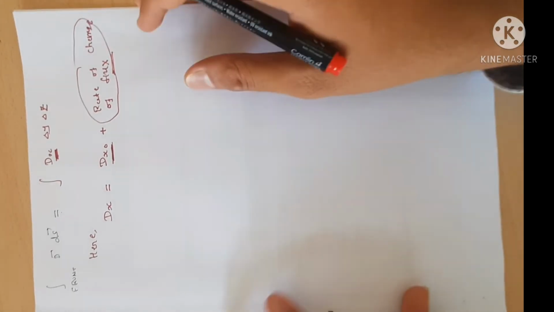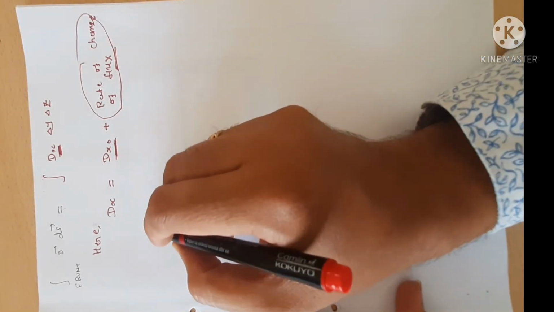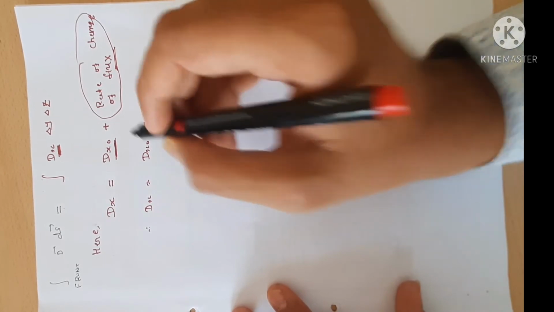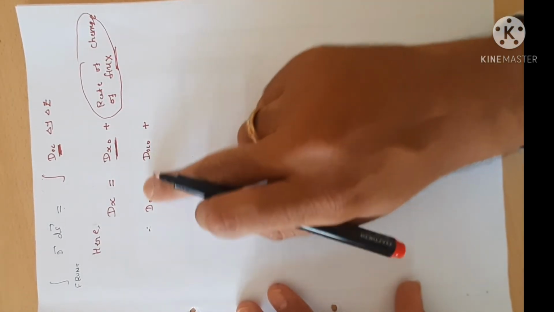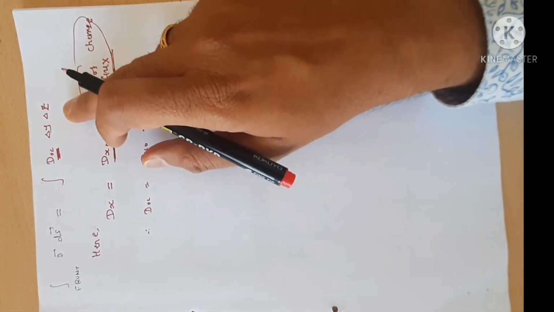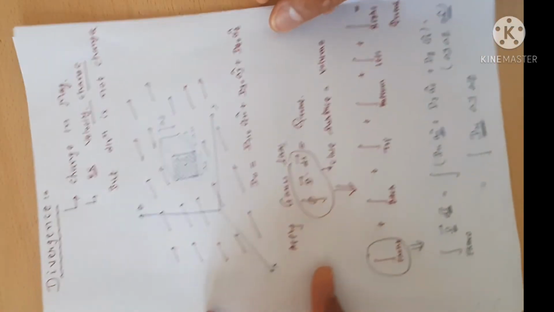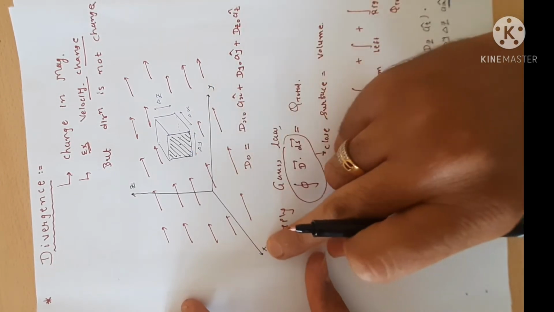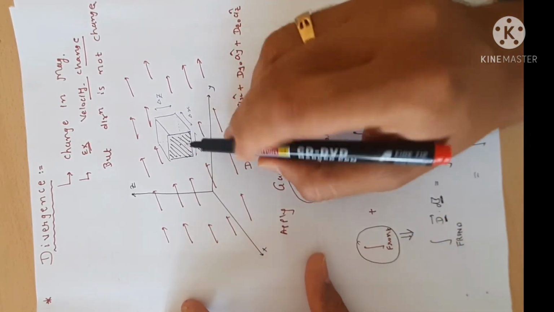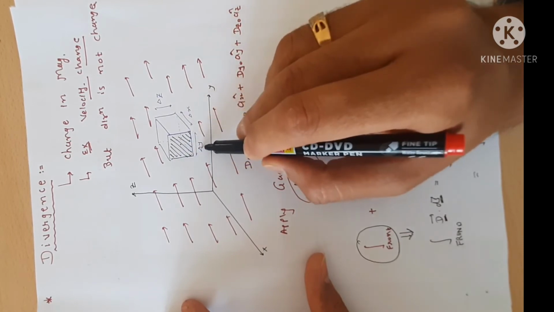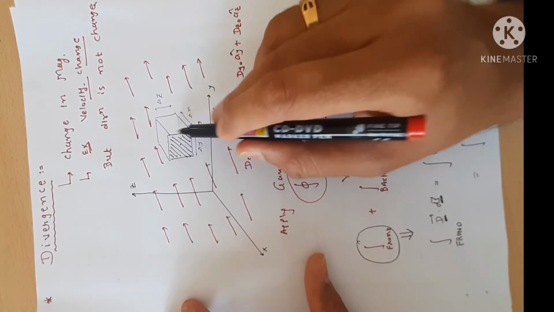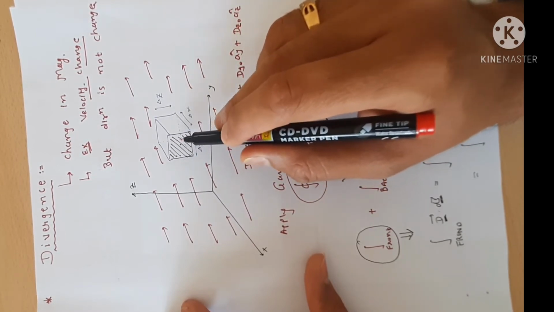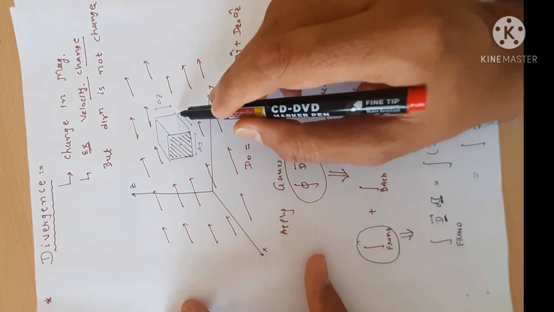Okay, so how much is the flux changed? So here dx is equal to dx0 plus, now here we have to consider which surface. We have to consider the front surface, and the direction of the front surface is the X direction. Here delta y and delta z are kept constant because we are considering this surface, so we keep this surface constant. But I still want to change the overall volume of the cube, so how can we change it?